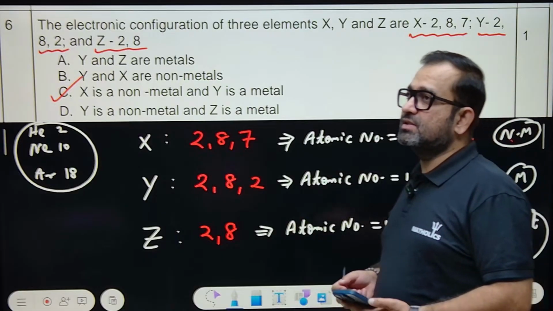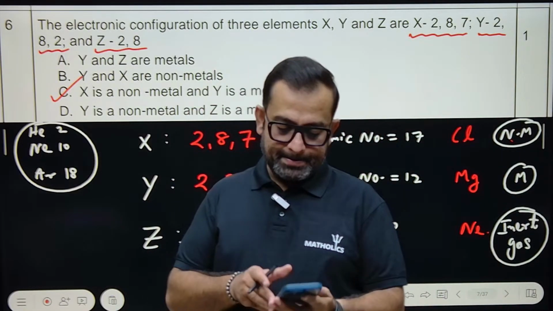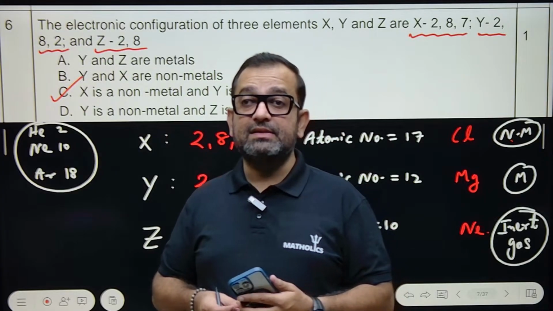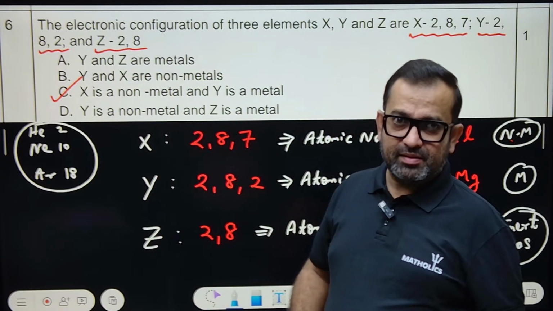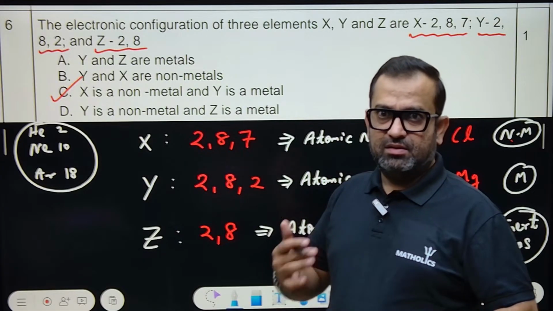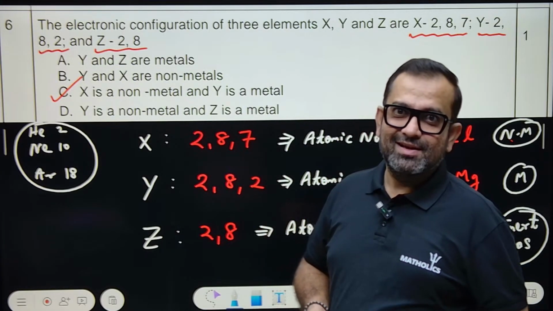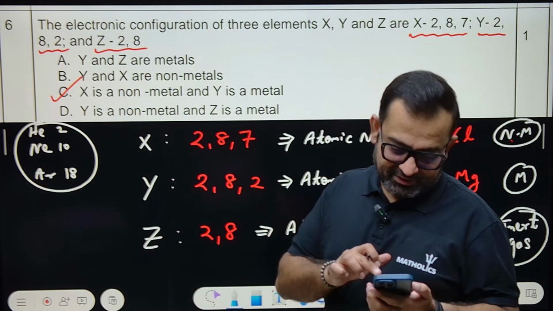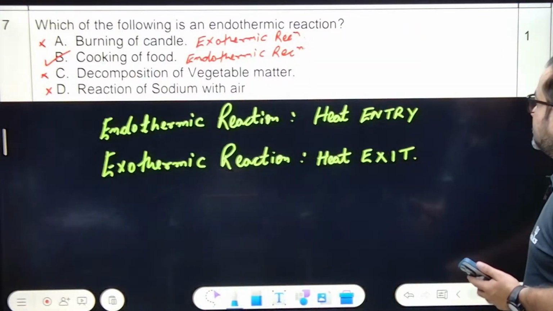Can you tell me which element has atomic number 14? Anyone? Atomic number 14 is silicon. Can you remember this series? You can use a jugaad to remember these element atomic numbers. No, it will take a lot of time, so we must quit this and skip on to another question.